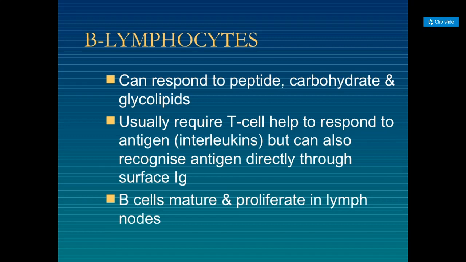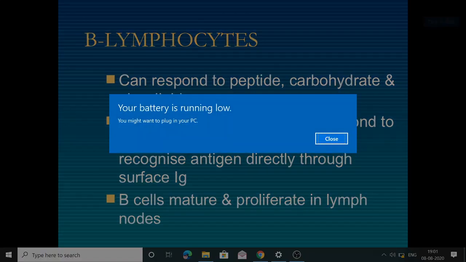So B lymphocytes can respond to peptides, carbohydrates, and glycolipids. They usually require T cell help to respond to antigen, but can also recognize antigen directly through surface immunoglobulin.